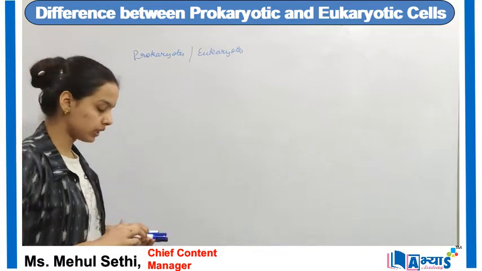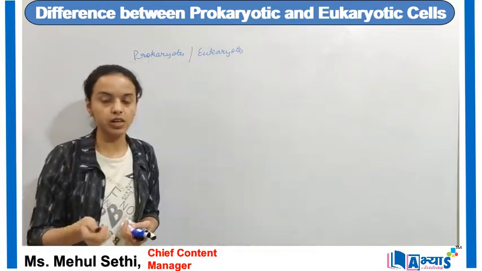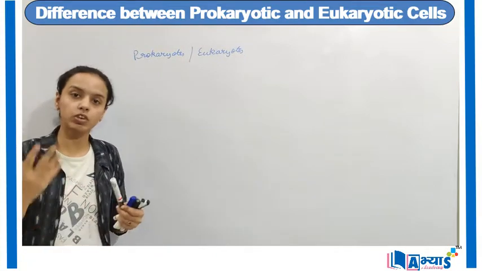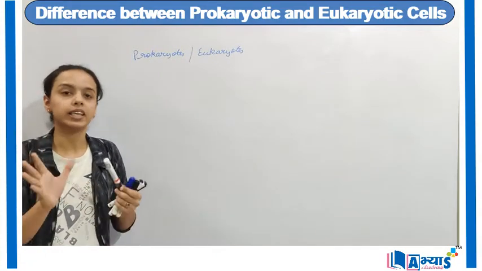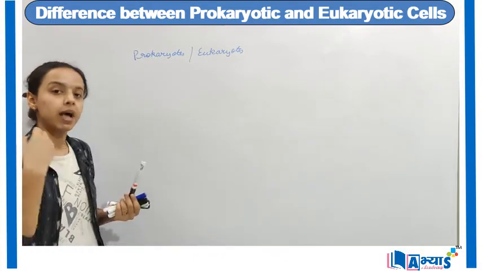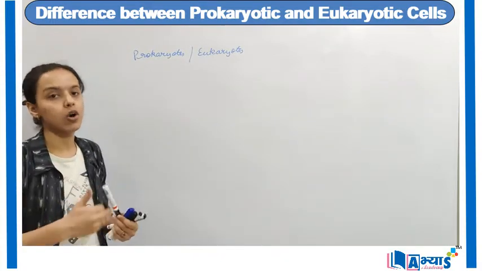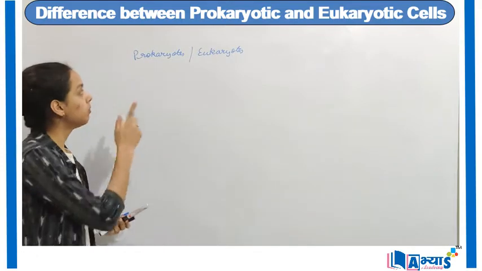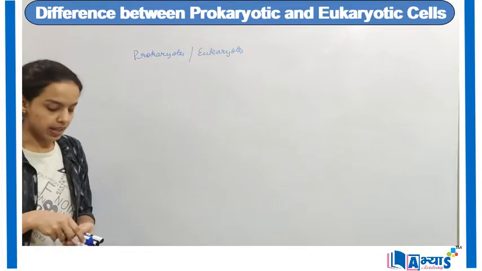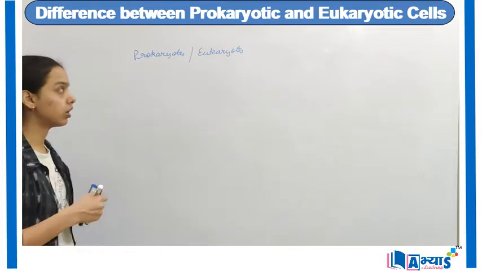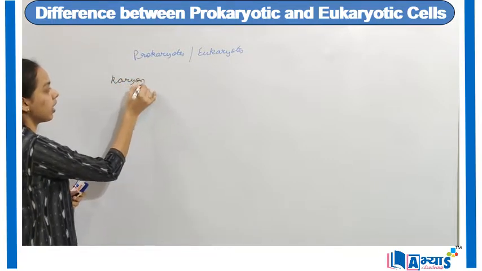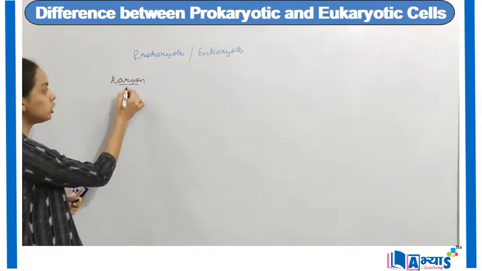Basically, as you know, the cell is the most important functional and structural unit of all living things. That means every organism, if it is living, is composed of cells. Now, all these cells are grouped into two categories. Either they can be prokaryotic or they can be eukaryotic. In both these words, you find a similar term, that is karyot. Basically, karyot comes from the origin which is known as karyon, and this karyon actually means nucleus.